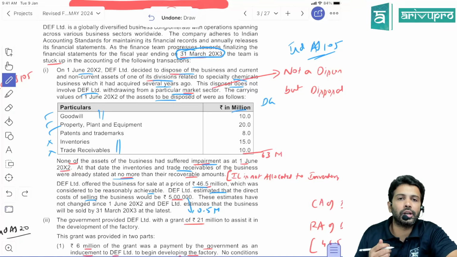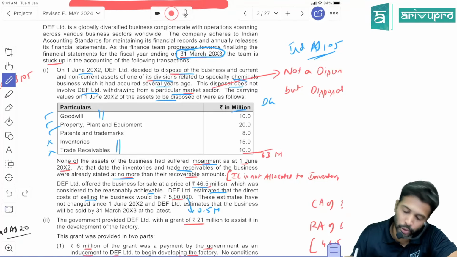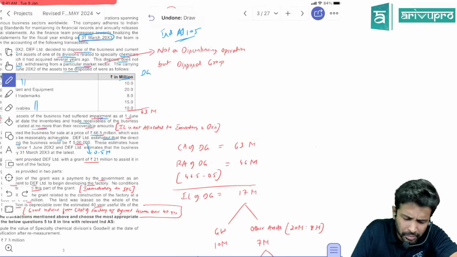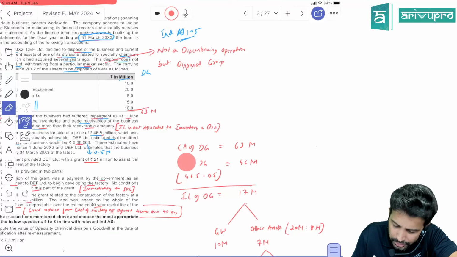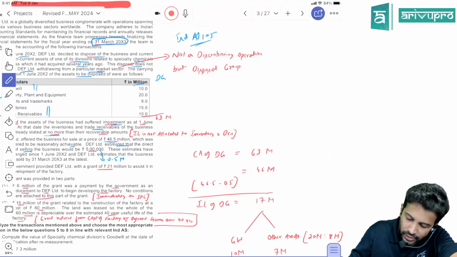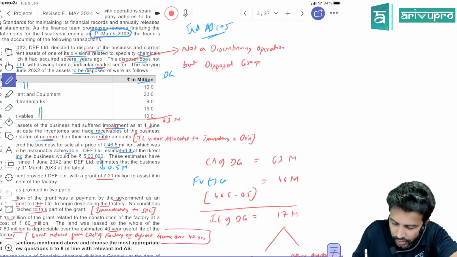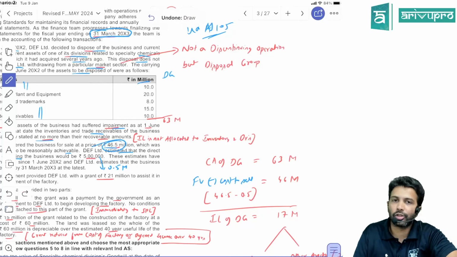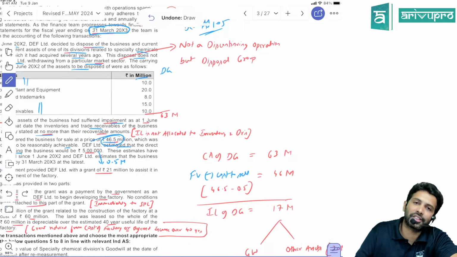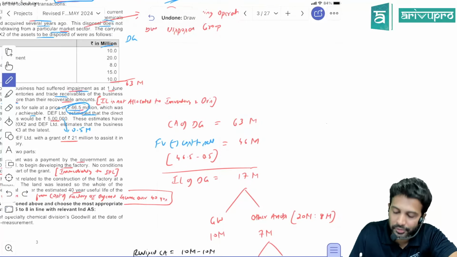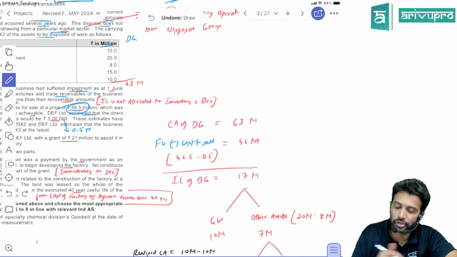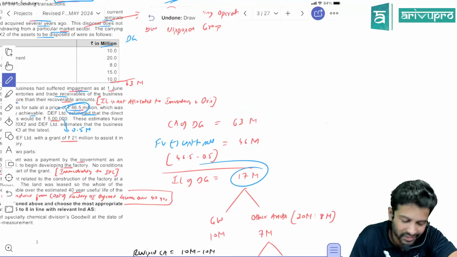So how do you value such a disposal group? Adding up the carrying amounts, you get 63 million. For the recoverable amount, you can take fair value less cost to sell. Fair value is 46.5 and cost to sell is 0.5 million, so fair value less cost to sell is 46 million. You are showing it at 63, but fair value less cost to sell is only 46. So are we getting any impairment loss? Yes, there is an impairment loss attributable to the disposal group, which is 63 minus 46, that is 17 million.